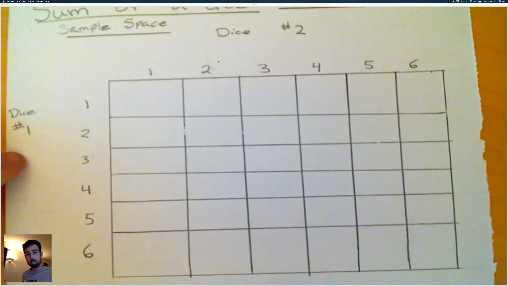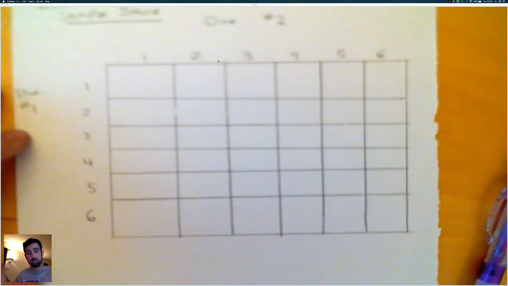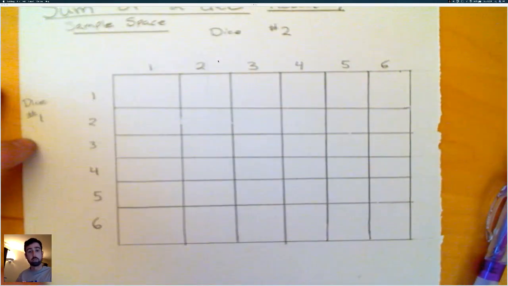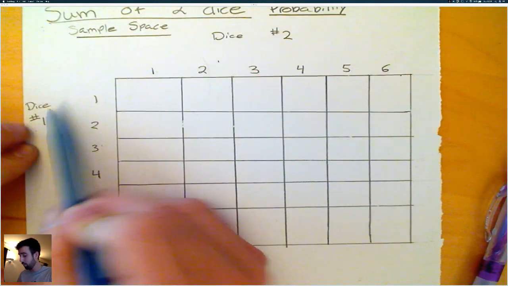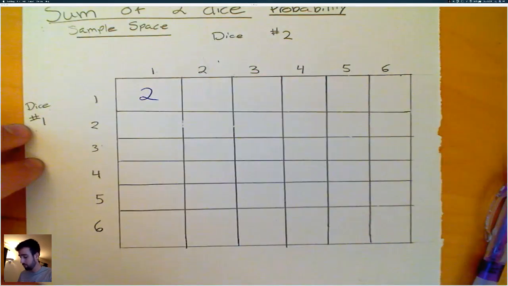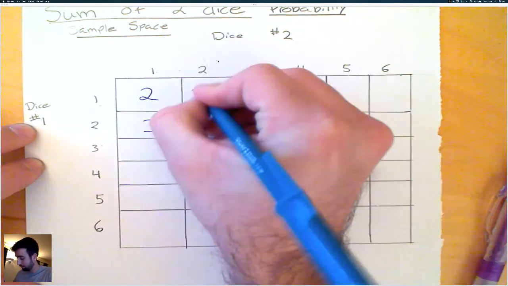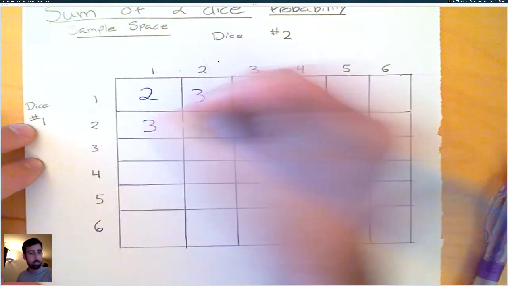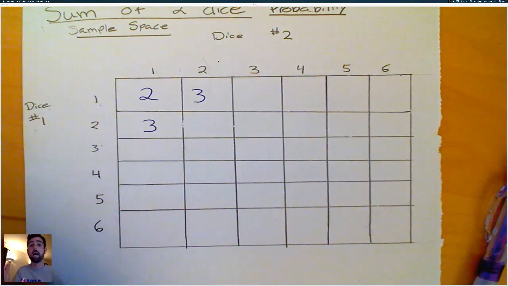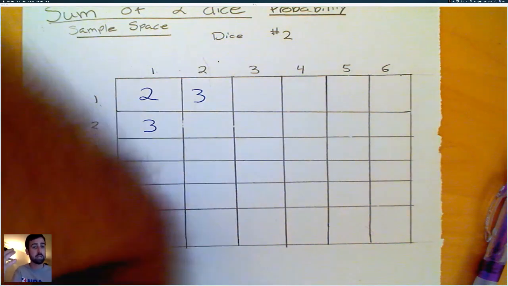But if I wanted to create a sample space for the sum of 2 dice, here's how I'm going to do it. If I roll a 1 here and a 1 here, it's going to give me a 2. I can roll a 2 and a 1, which gives me 3. I can also roll a 1 and a 2 to get 3. So we're creating all the different outcomes that can occur when you roll 2 dice and get a sum. That's what's called a sample space: all the possible outcomes that can occur in a given situation. Here, the situation is rolling 2 dice and getting the sum.